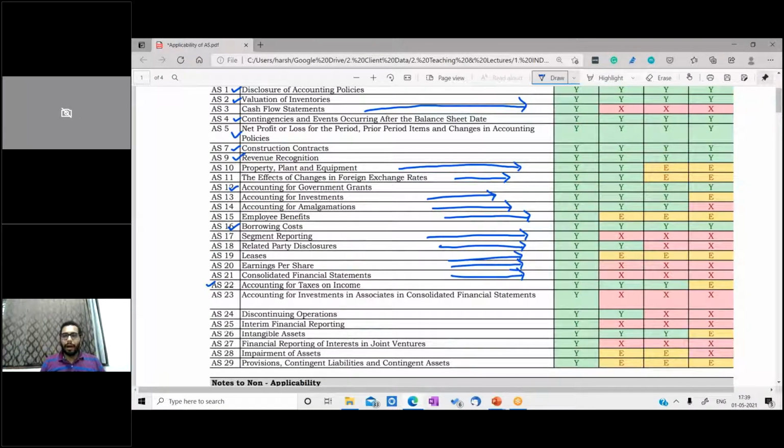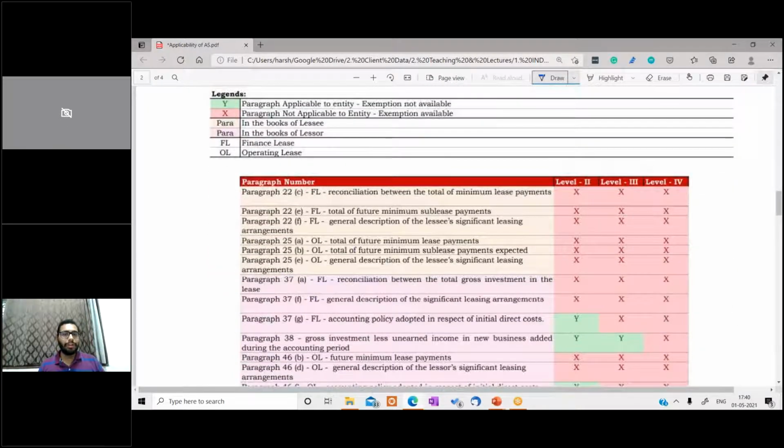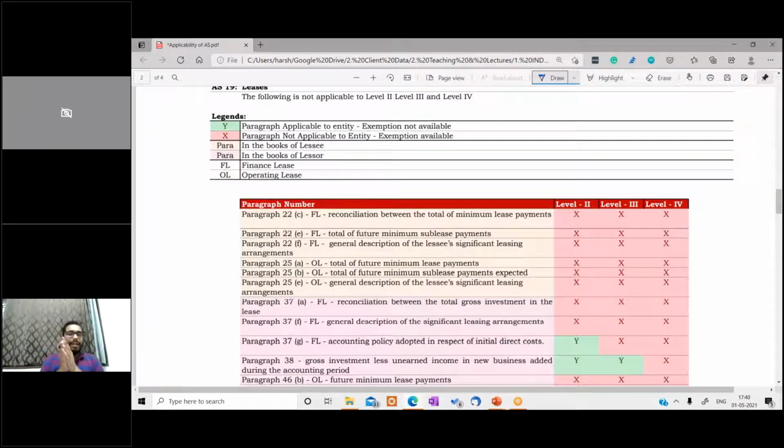Now coming to another exemption. As I said, segment reporting is not applicable to level 2, level 3, level 4 entities. Related party disclosure is applicable to level 2 entities, but for level 3 and level 4 again not applicable. For leases, there is an exemption for level 2, 3, 4. Now there are various exemptions given in the lease standard for level 2, level 3, and level 4. I have tried to bifurcate it on the basis of the books of lessee, the books of lessor, finance lease, operating lease.